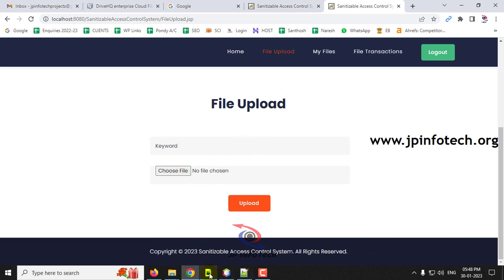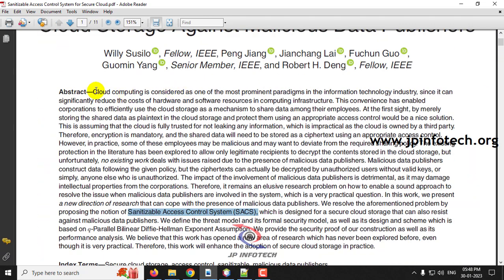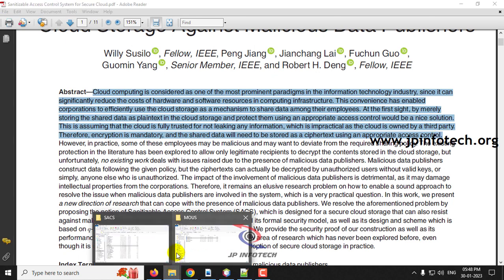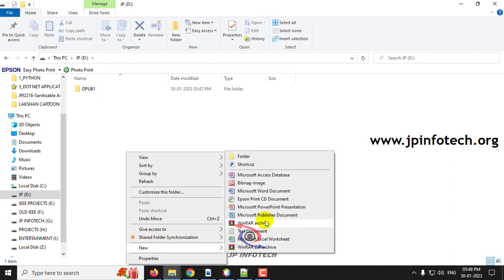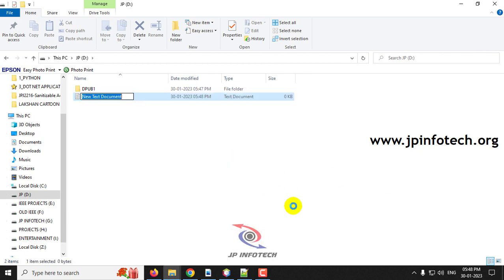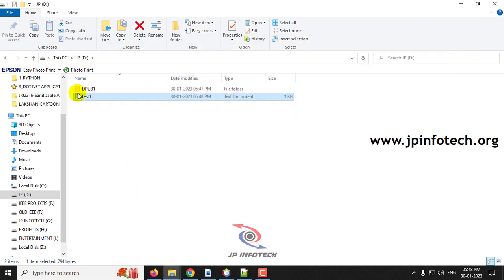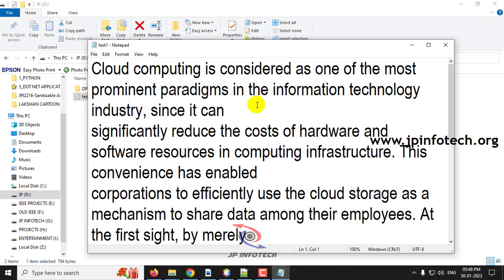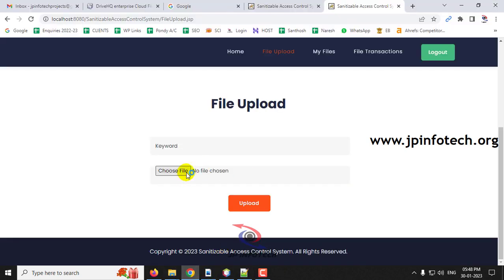First let me create a file. Let me copy some content, and name it test 1. Let me paste the content and close it. And this is the content that I have created now. Now let me upload this content.